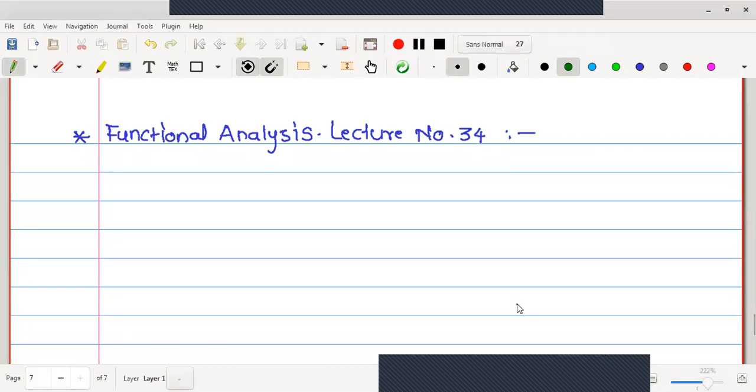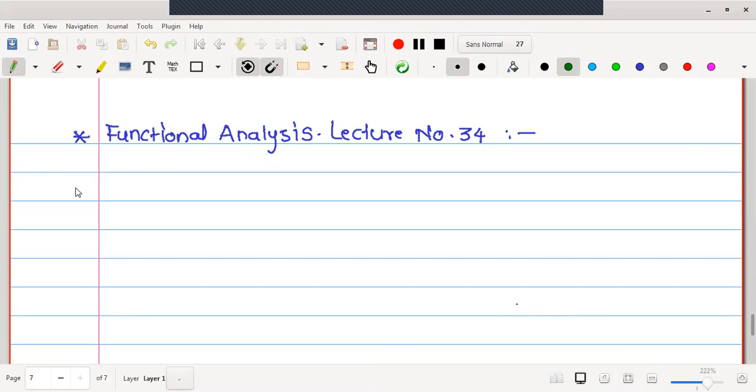The theorem says that if P is a projection on a Banach space B, and M and N are the range and null spaces, then both are closed linear spaces. We will write the statement.